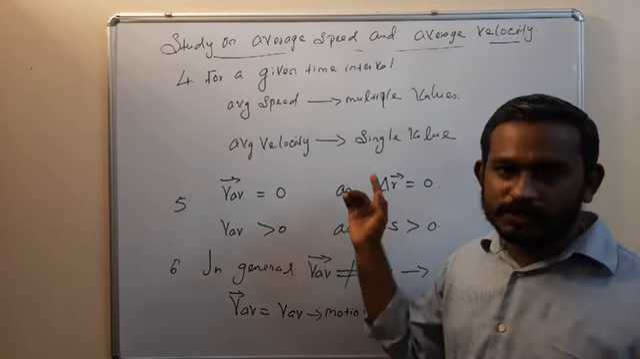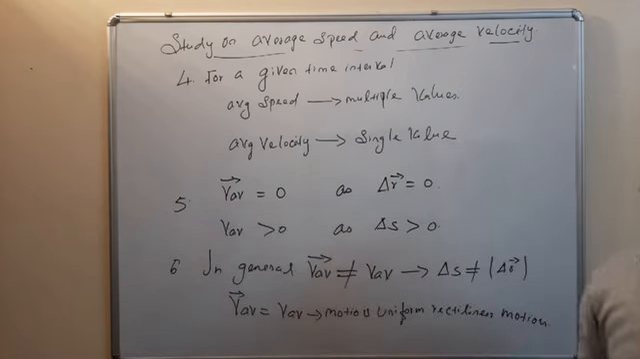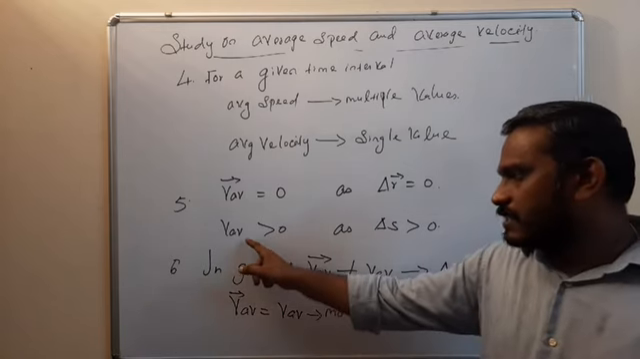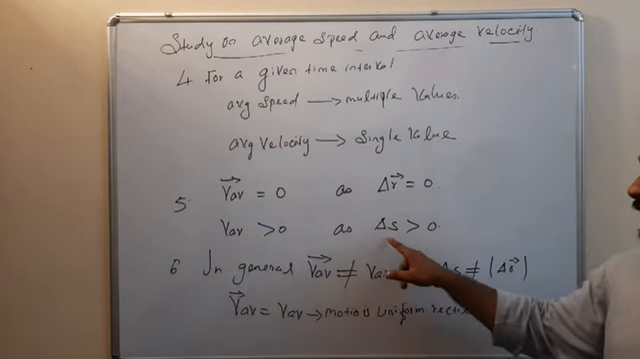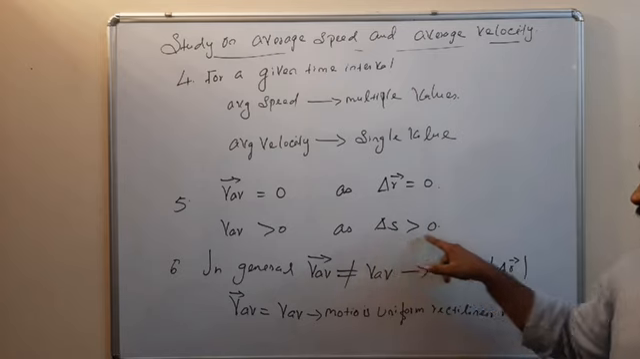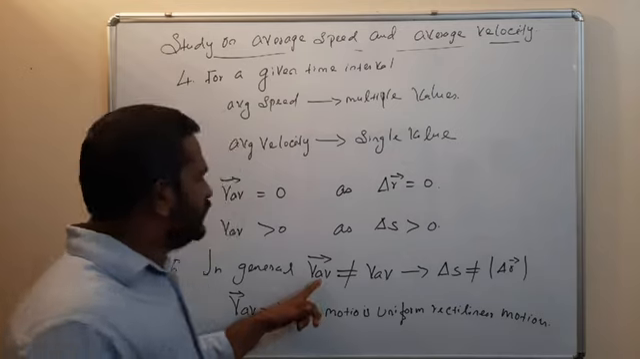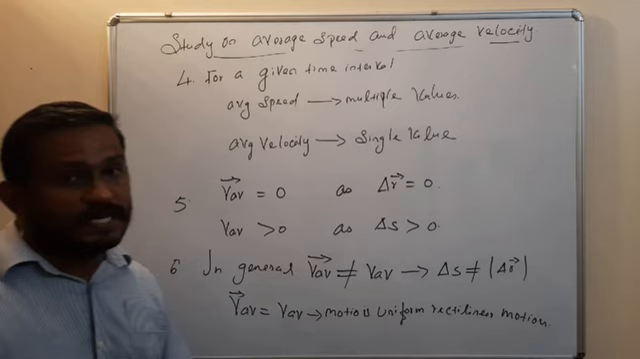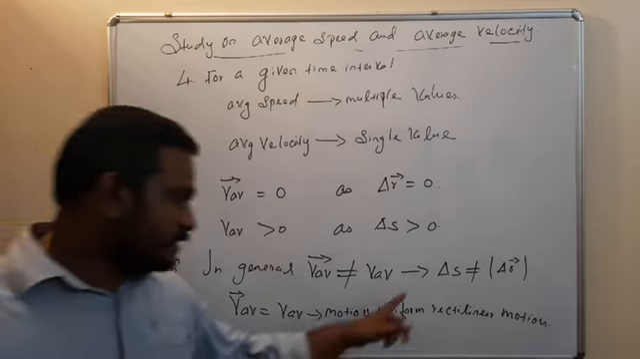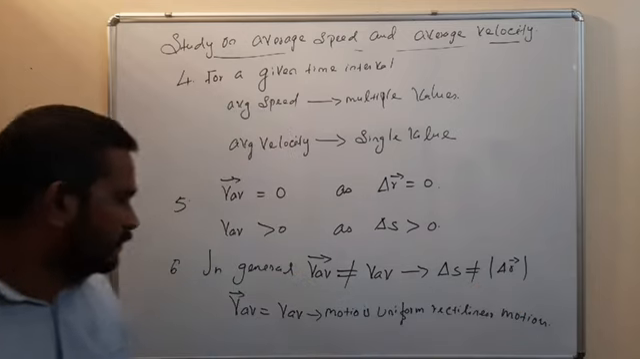If the body comes back to the original position of the journey, the average velocity is equal to 0, because displacement is equal to 0. The average speed is greater than 0, because the change in distance is greater than 0. In general, the average velocity is not equal to the average speed, because delta s is not equal to the modulus of delta r vector.